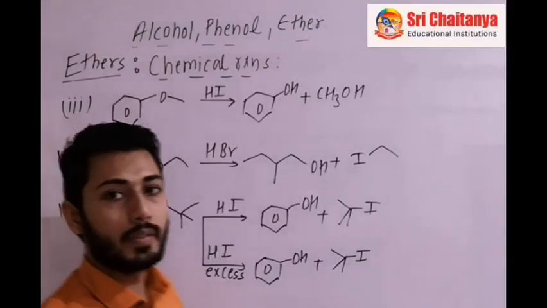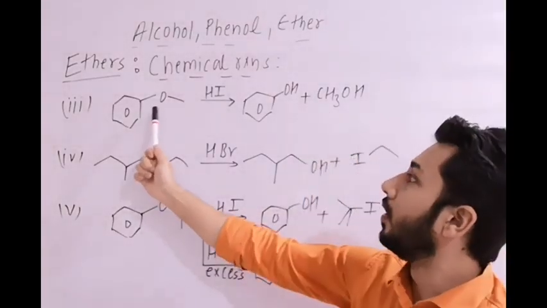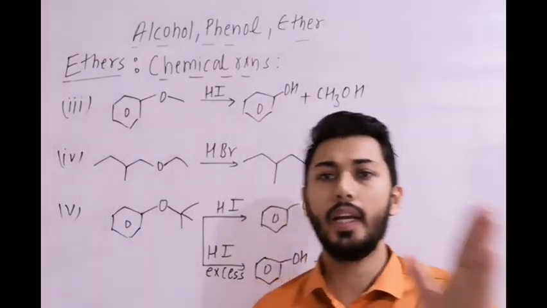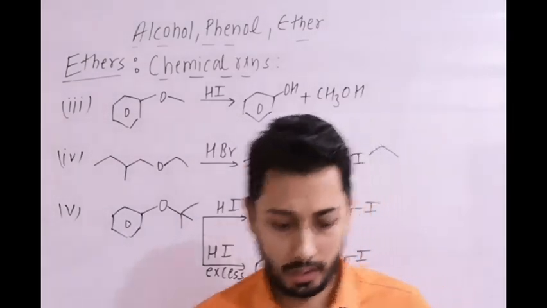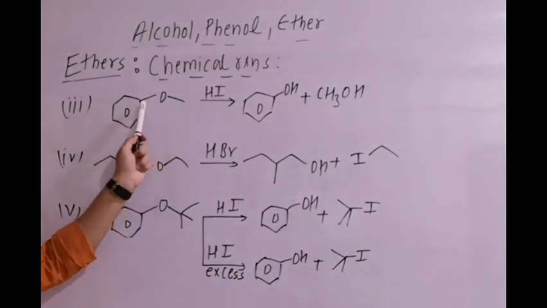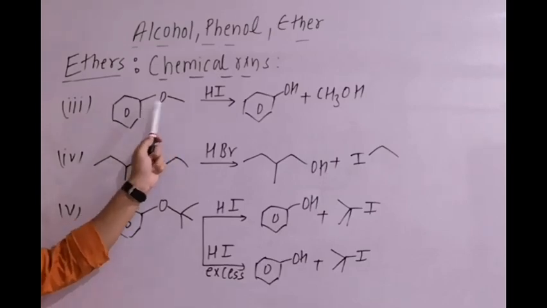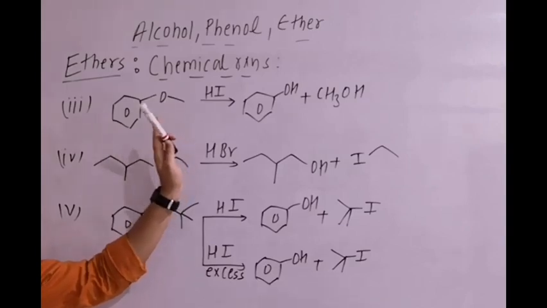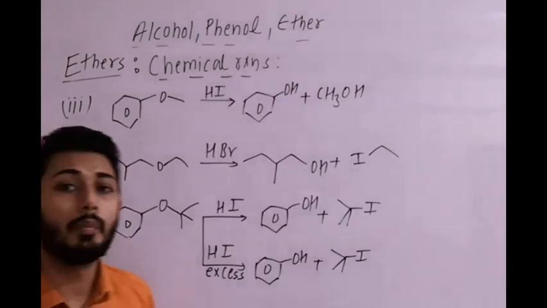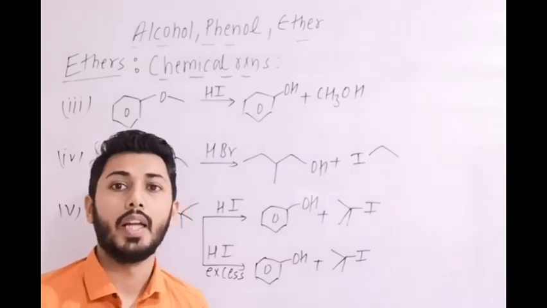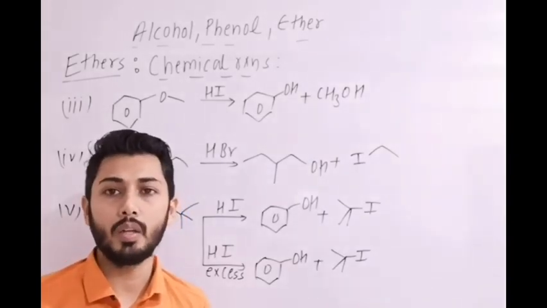Now next is the third example. In this example, ether with HI. Ether with HI means the C-O bond is cleaved, one part gives alkyl halide, one part gives alcohol. Now in this case, we always compare which R groups are present. Here CH3, here phenyl. If you remember, both are not stable carbocations like tertiary. That means we will not generate any carbocation, and if carbocation is not generated, then it will follow SN2 mechanism, not SN1.